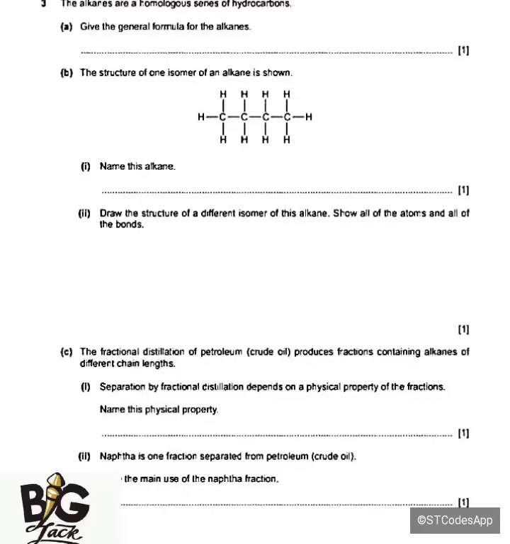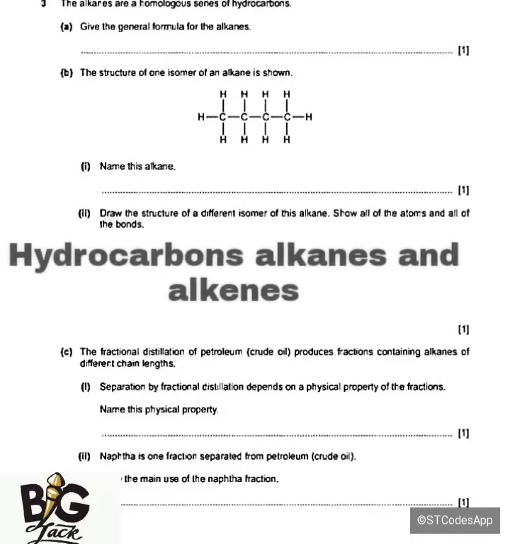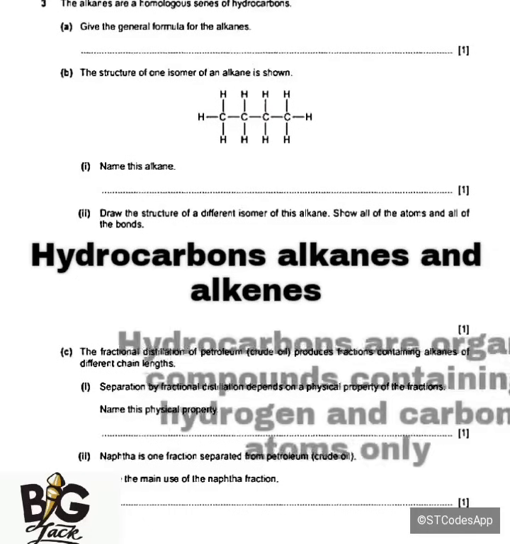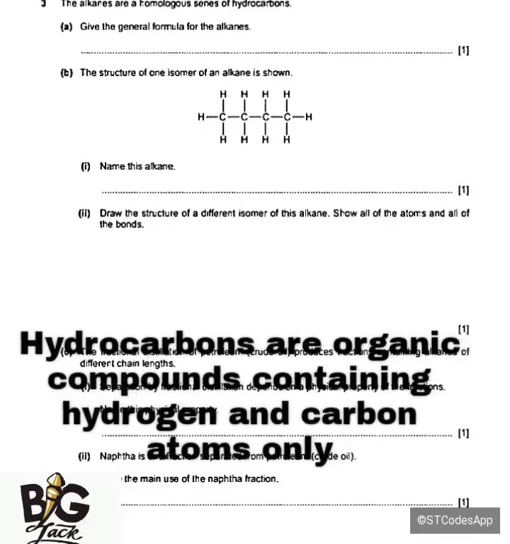Now on this part, we have different hydrocarbons. The first one is the alkanes. Then the last one is the alkenes. The question is saying the alkenes are a homologous series of hydrocarbons. The term hydrocarbons means compounds that contain hydrogen and carbon atoms only.